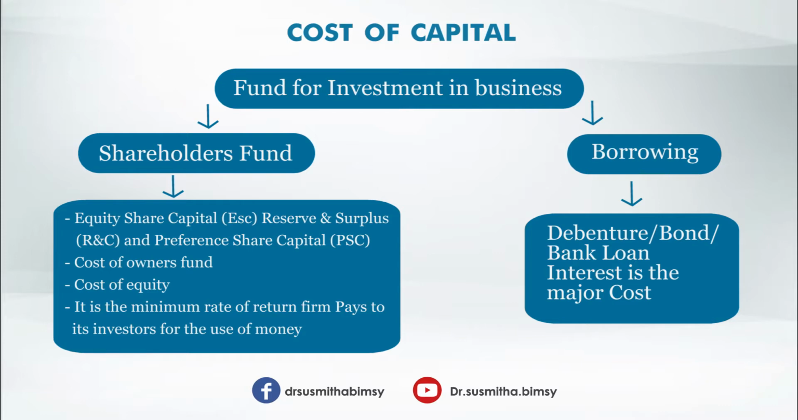So every fund has a cost, right? Even the owners' fund has a cost. Who are the real owners of a company? Equity shareholders. Hence the cost of owners' fund is called the cost of equity. Borrowed funds also have a cost, mainly in the form of interest. When it comes to debt, interest is the major cost. We need to pay interest for debentures and bank loans. So we can give a simple definition of the cost of capital: it is the minimum rate of return a firm pays to its investors for the use of money.